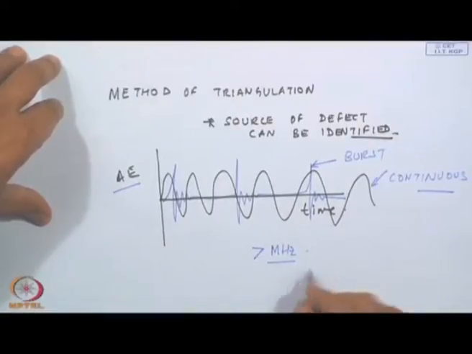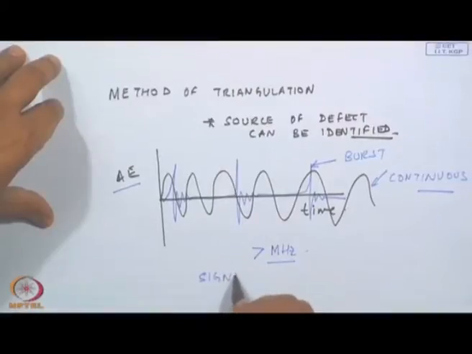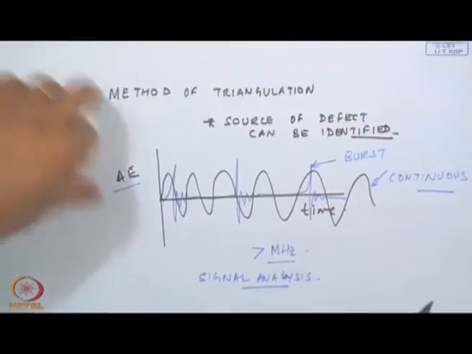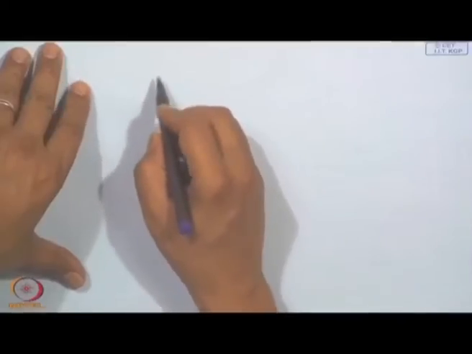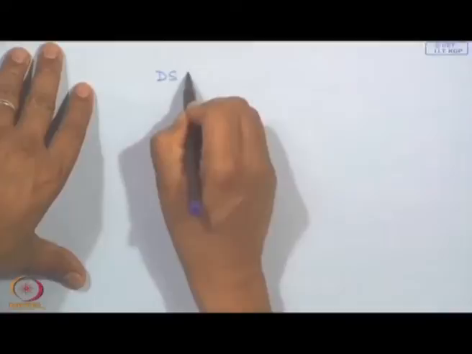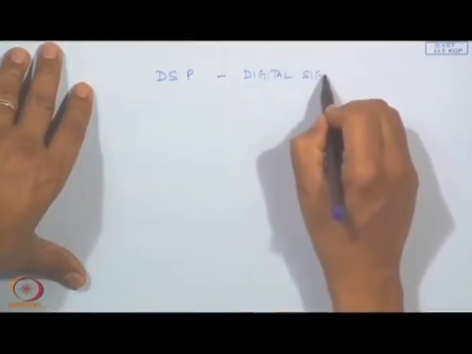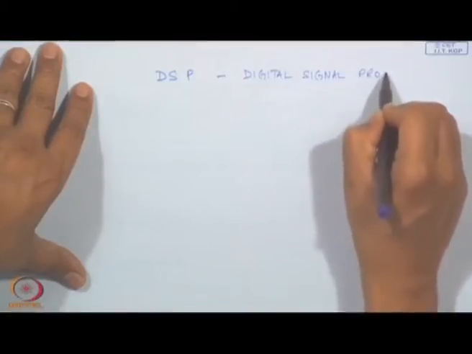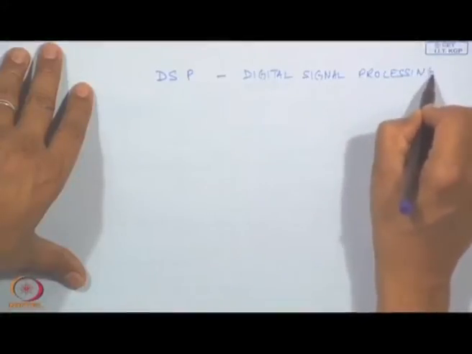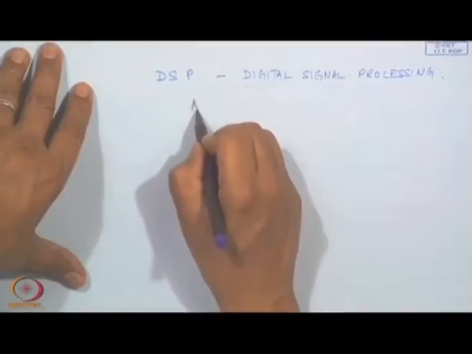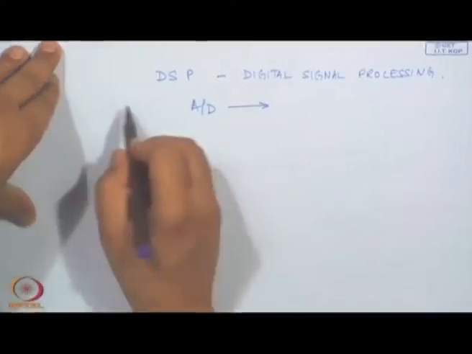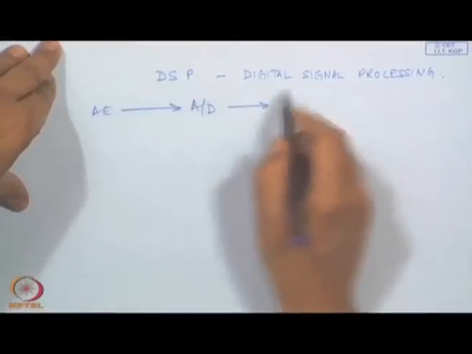To do any signal analysis, if you recall the class on computer aided data acquisition, on such a high frequency signal, if you have to do DSP, we have to acquire the acoustic emission signal through an A to D process.